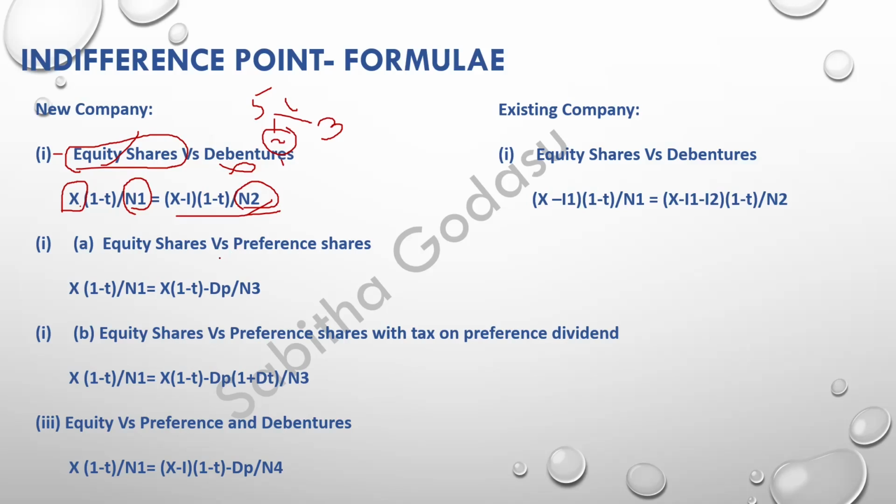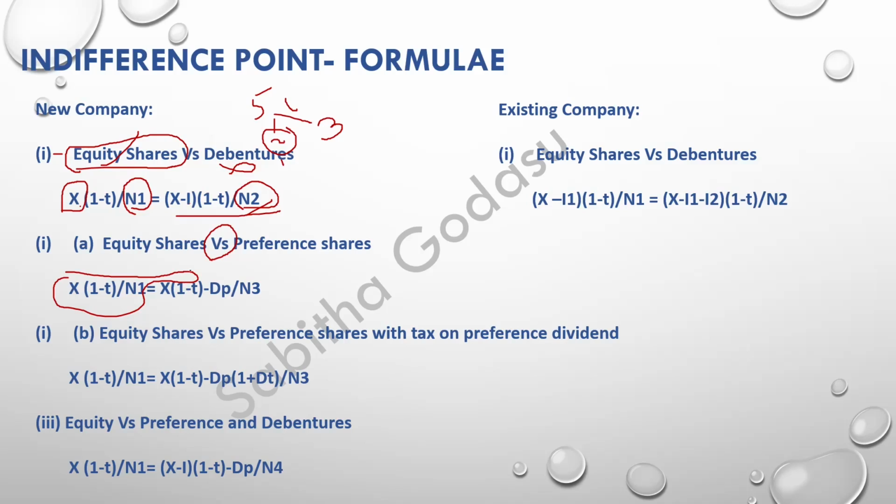Like that, we also have another alternative, where the funds are raised through only equity, or equity and preference shares. If you raise only through equity, as we just discussed in option 1, it is the same: X into 1 minus t divided by N. On the right-hand side, we deduct from the EBIT.